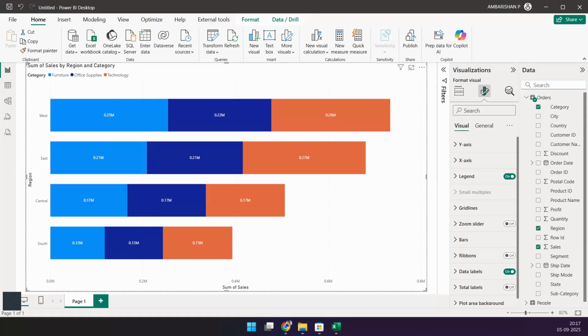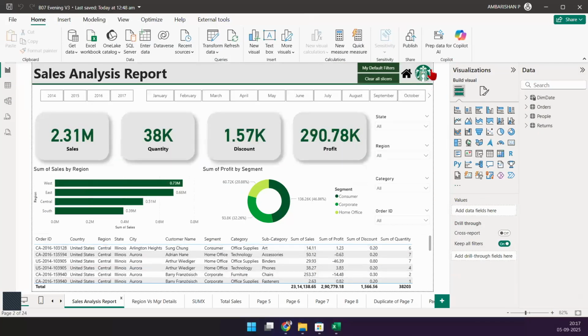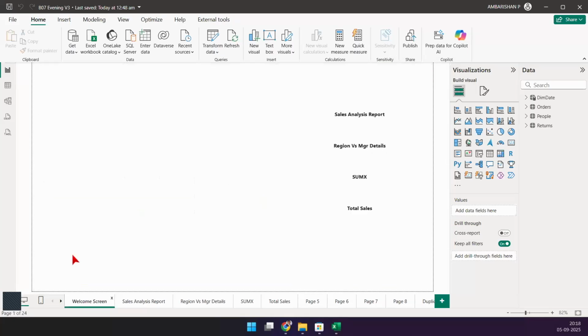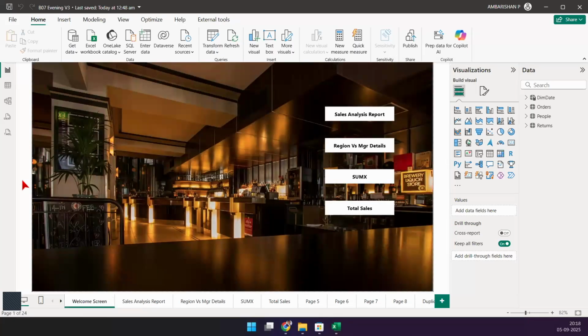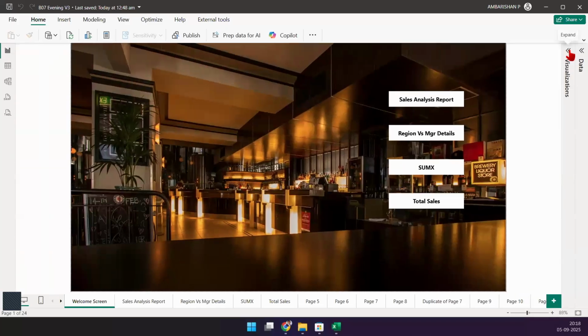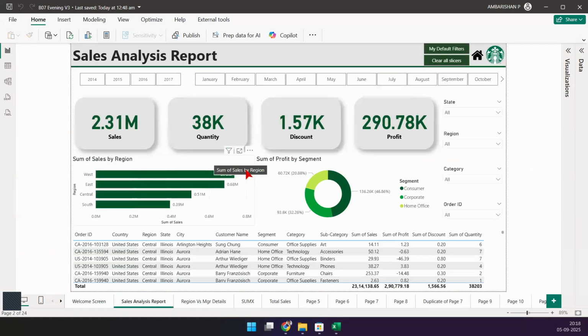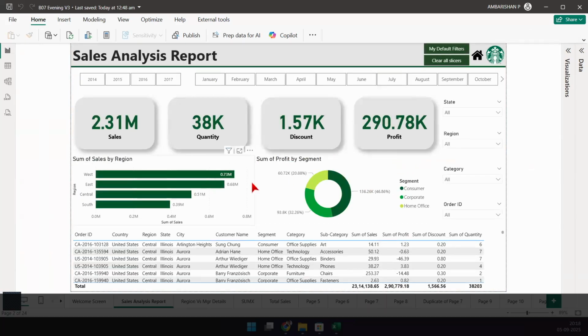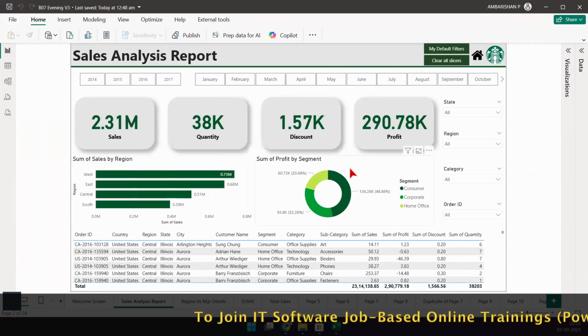Okay, it's all there. Have a look. Let's go through this one. This is what I'm going to build. I'm going to build something like a Starbucks themed report. Look at that. That's the report that we are talking about. So this is where we start. This is your welcome screen. I'll click on this button, sales analysis report, and I'll be taken to this page. Look at that amazing report. Simple, not so fancy, not so colorful, not so flashy. It's all going to be simple and super easy.